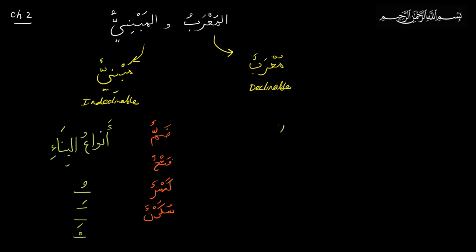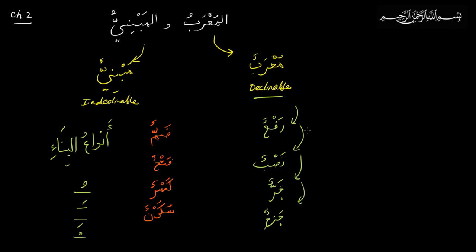Those states are raf'un, nasbun, and of course jarrun, or jazmun. So states that change, they can go from rafa to nasab to jar to jazm. Those are the four possible declinable states.